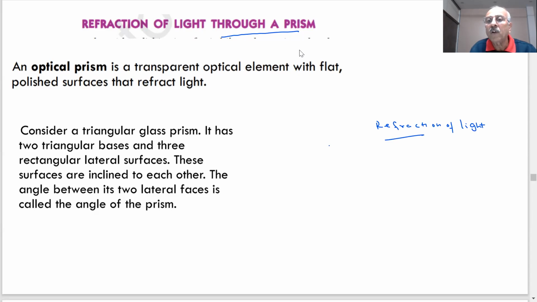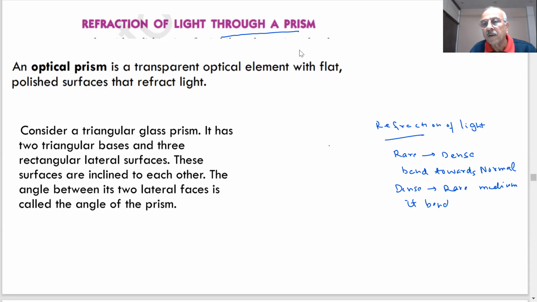We have uploaded a video also on the refraction of light, already available on YouTube, which you can see. What we said: if light passes from rare to dense medium, it will bend towards the normal. And when light passes from dense to rare medium, then it bends away from the normal. This we already told you.